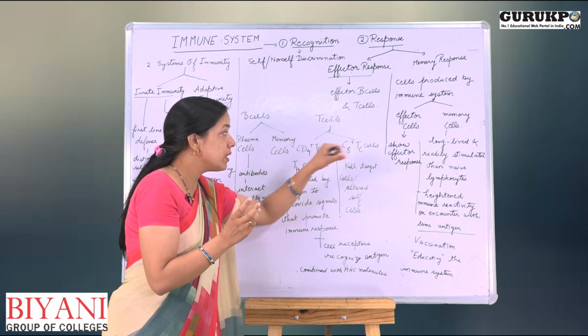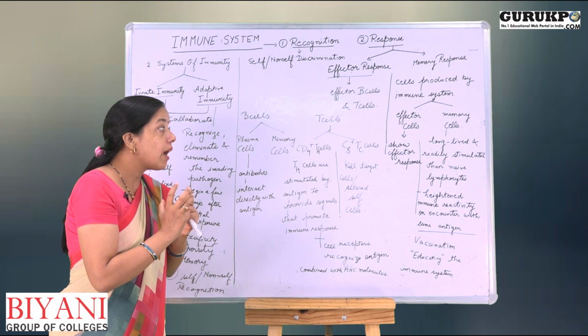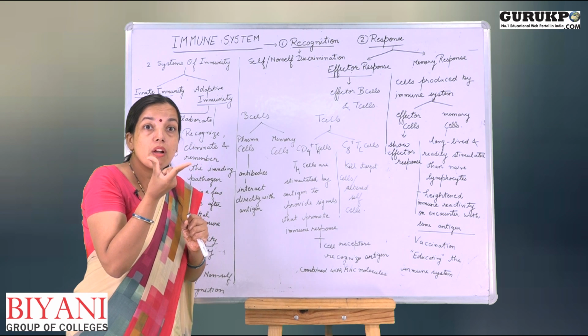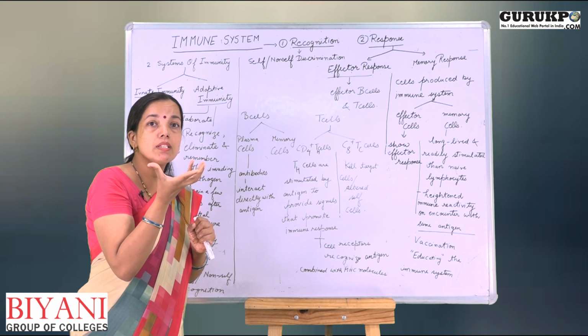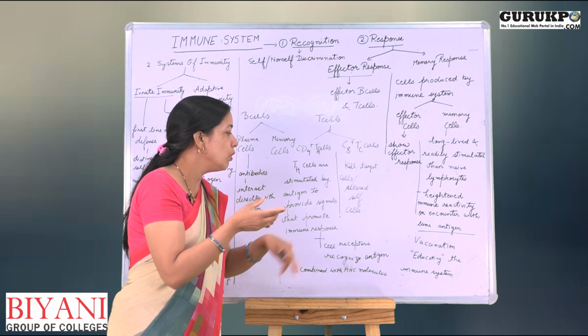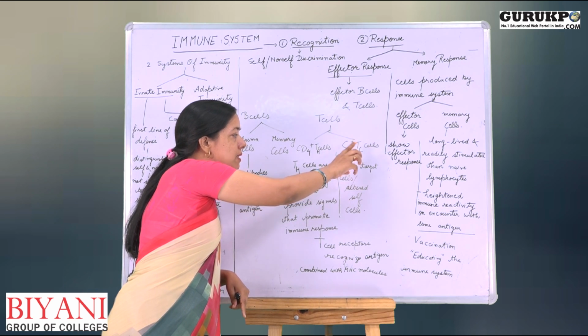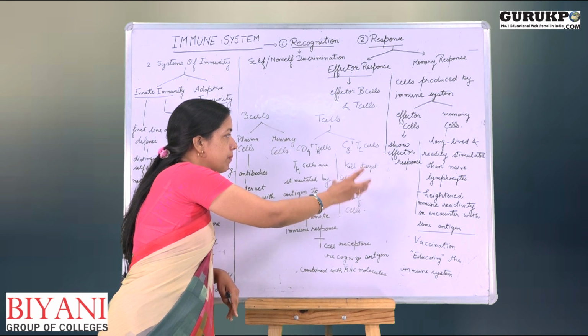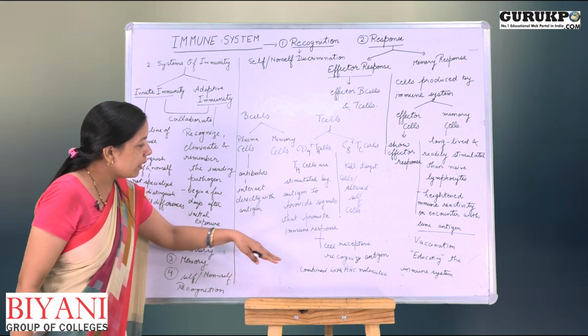And what is the activity of TC cells? TC cells kill the target cells. What are the target cells? The target cells are those cells which are altered cells, altered self cells or virus infected cells. They can be cancerous cells also. The activity of TC cells is to kill the altered self cells or transformed cells. They kill the target cells.